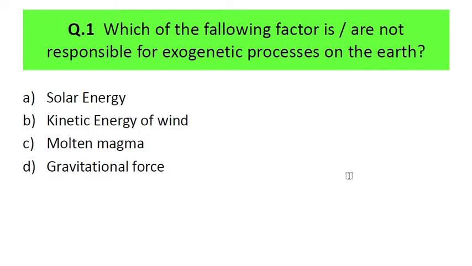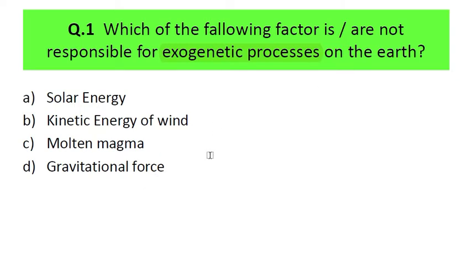Enjoy the quiz. So the very first question is: which of the following factors is or are not responsible for the exogenetic processes on the earth? We have already discussed these exogenetic processes. If you have not seen our previous session on exogenetic processes, do watch it and then answer this quiz. First of all, try to mark your own answer and then watch the answer given by me. There are four options: solar energy, kinetic energy of wind, molten magma, and gravitational force. Which one of the following is not responsible for exogenetic processes?